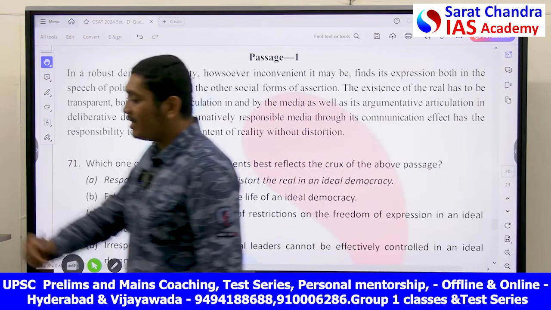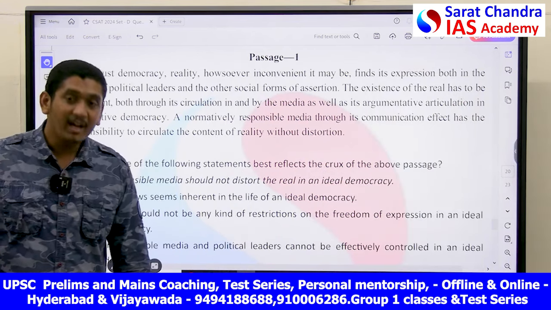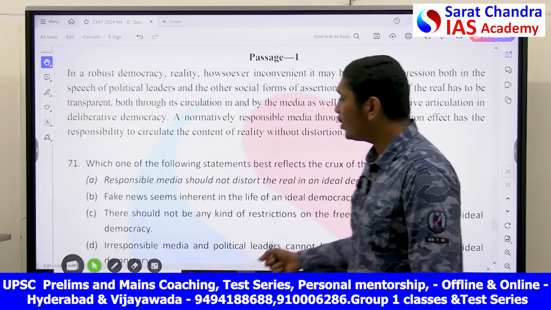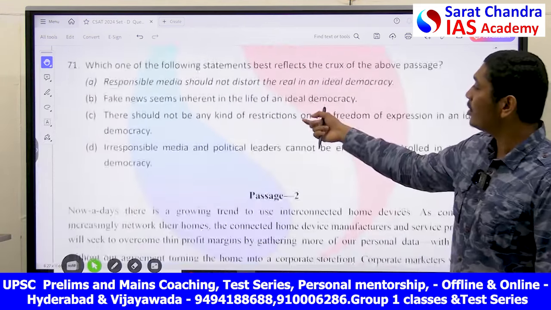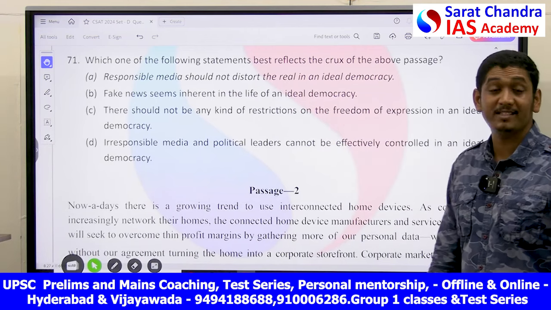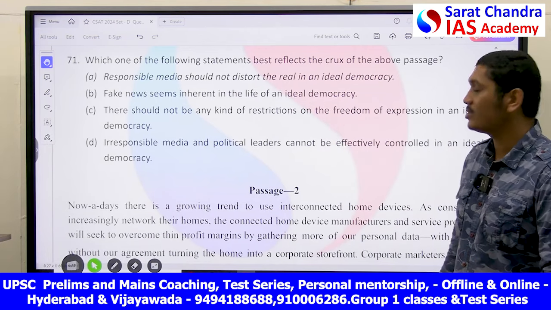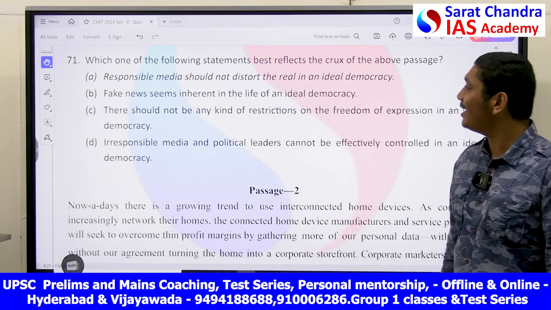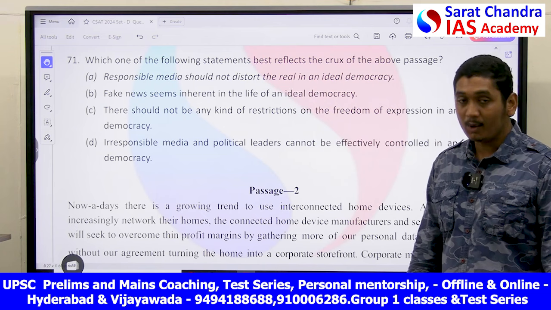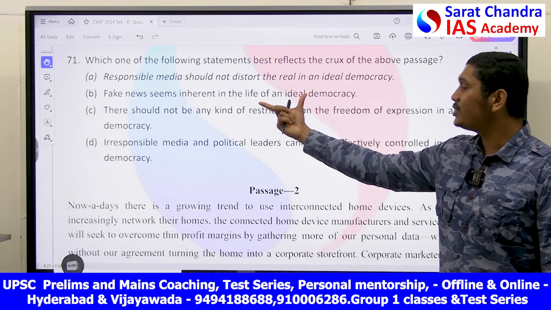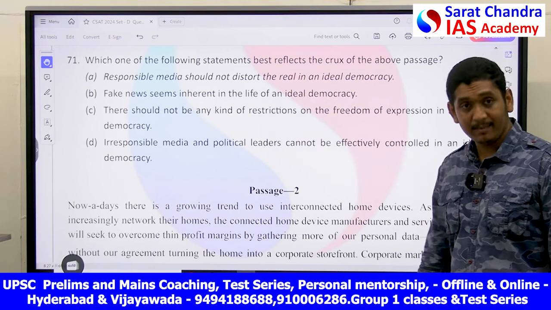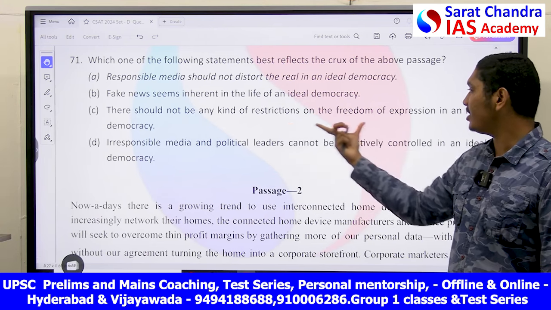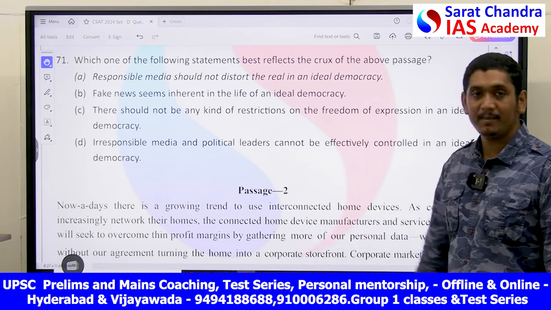This passage basically talks about media and the politicians and their speech. Let's see what questions they are asking you. Which one of the following statements best reflects the crux? What exactly does the passage want to say? Responsible media should not distort the real in an ideal democracy. 1. Fake news seems inherent in the life of an ideal democracy. 2. There should not be any kind of restrictions on the freedom of expression in an ideal democracy. 3.